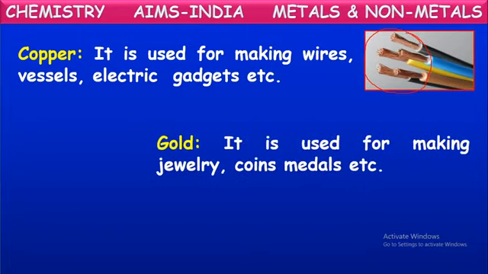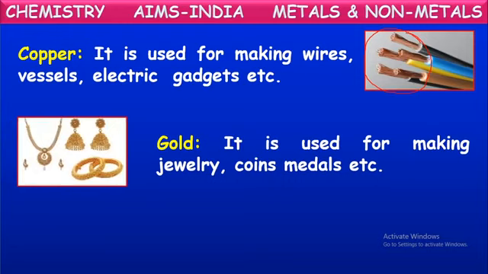Next, gold. It is used for making jewelry, coins, medals, etc. Yes, it is one of the most shiny and lustrous metals, a good looking metal. So gold is used for making jewelry. So you can see gold is one of the precious metals. It is used for making jewelry, coins, and even medals also.